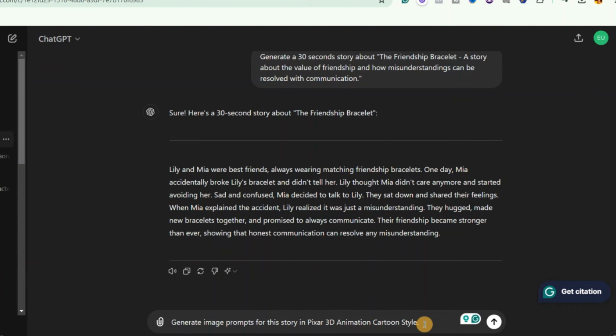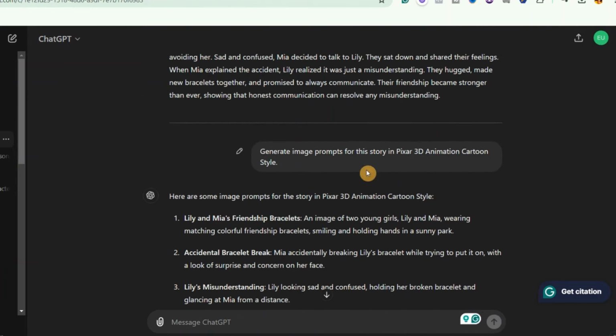The reason why I suggest you put this Pixar 3D animation cartoon style is because it helps to generate really amazing images. Okay, so let me click on send. Now you could see that ChatGPT has generated the prompts for us.